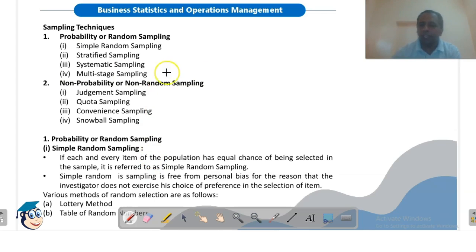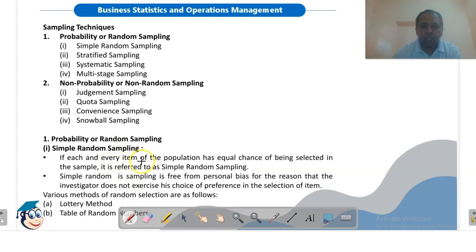Now these are the different sampling techniques. We can divide various sampling techniques into two parts: probability or random sampling techniques, and non-probability or non-random sampling techniques. We will discuss them one by one. Probability or random sampling technique means that each item of the population has an equal chance of being considered in the sample. When every item of the population has an equal chance of being considered under this sample, then this is called probability or random sampling.